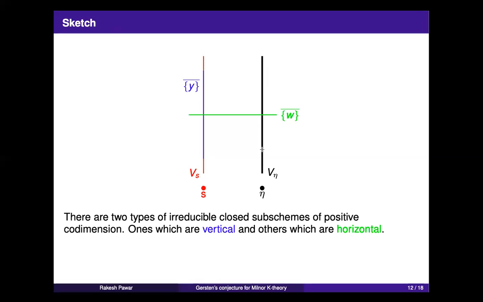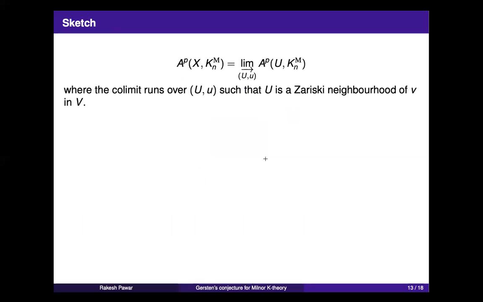Okay, so let me, I'm jumping a bit. We are interested in this degree p cohomology, cohomology in degree p of X with coefficient in Milnor K-theory, where remember X was the spectrum of a local ring at a point of V. So the local ring is a direct limit of the coordinate rings of various Zariski open neighborhoods.